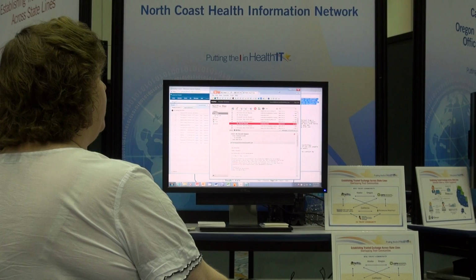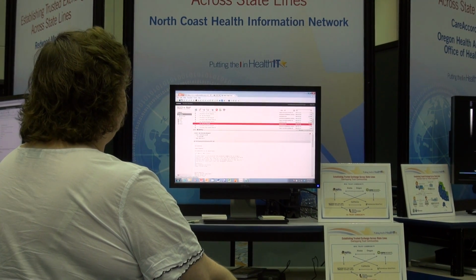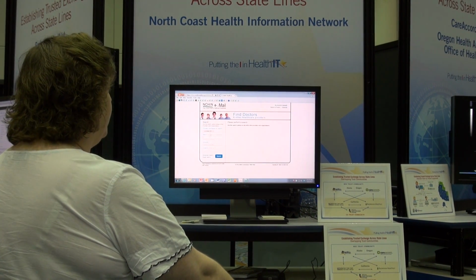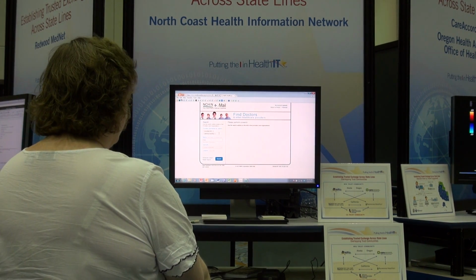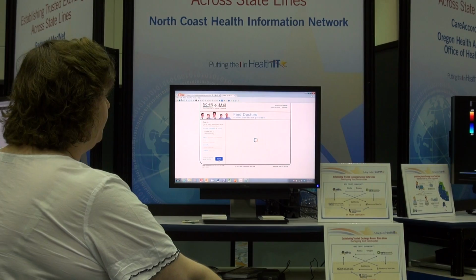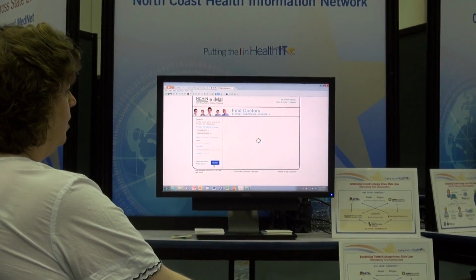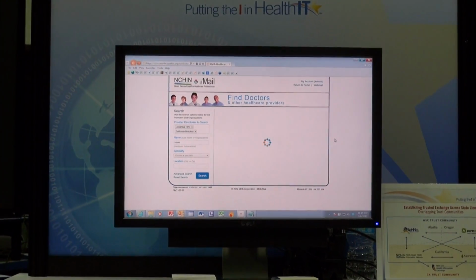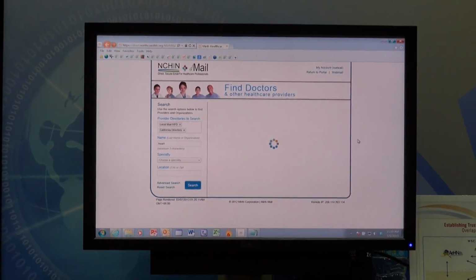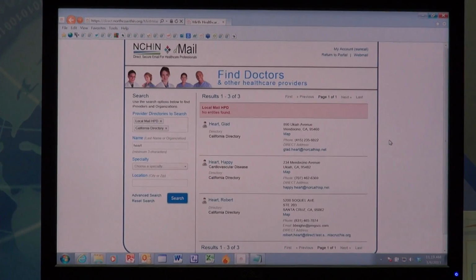So once again, I'm going to return to my instance of Mirth Mail, and I'm going to look up Dr. Hart in the provider directory. I'm again going to do a California directory search for Dr. Hart. And what I'm going to see returned, if everything works right, and it will, I know it will, there we go, we get 3 results for Dr.